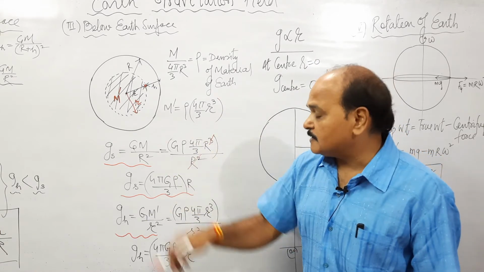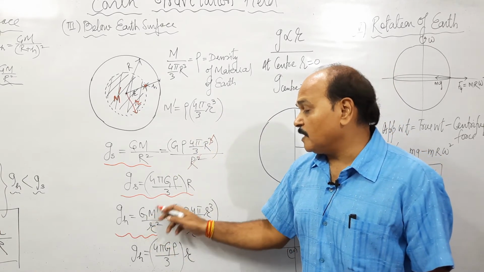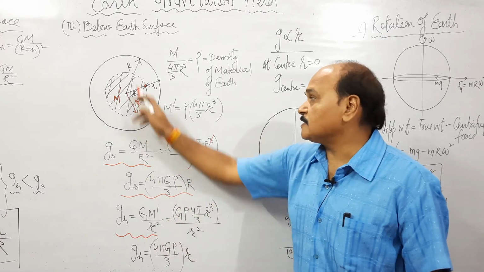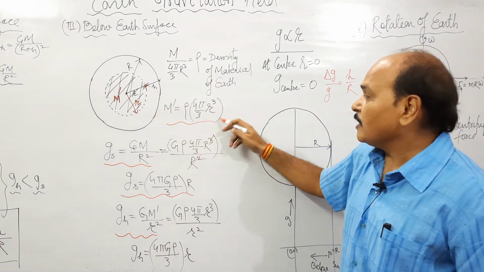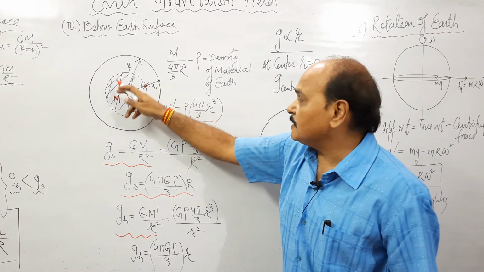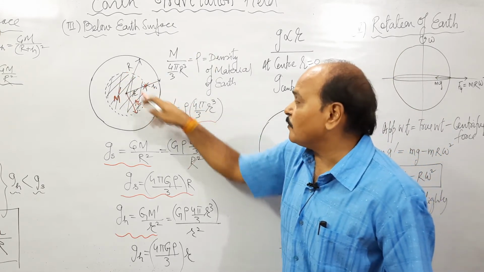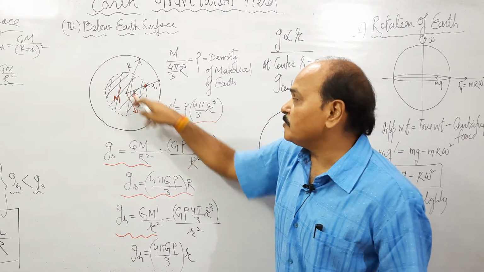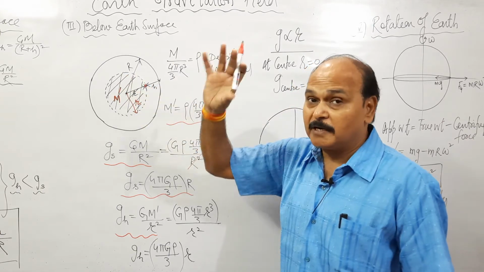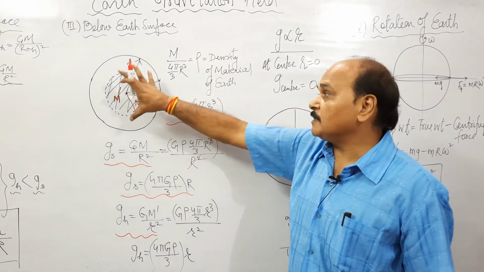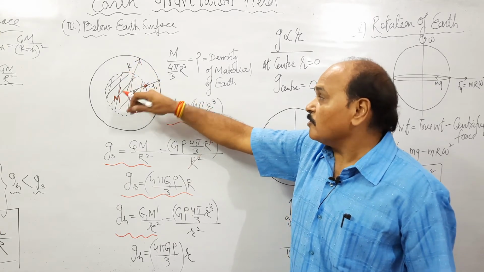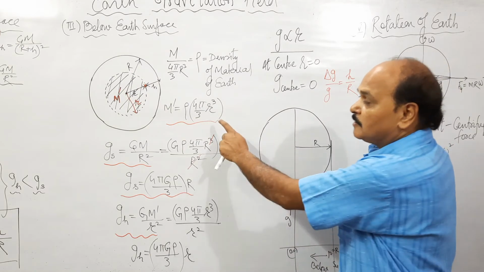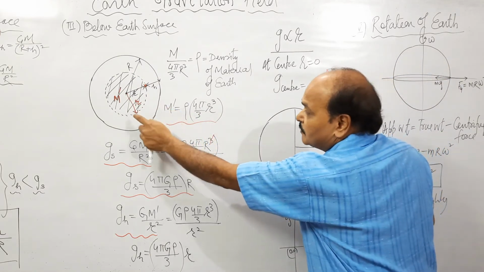But as we move inside, the value of g becomes G m dash by r square. M dash is the mass of this smaller sphere. What is that m dash? That m dash is going to be the density of the material of earth into this volume. Mass of this volume of the material of the earth, this is a part of the earth, and its volume is 4 pi by 3 r cube. If you multiply this volume with density, we get the mass of this part of the earth.